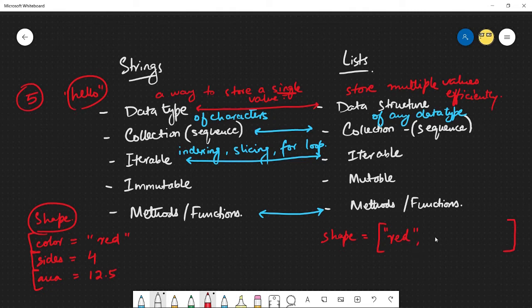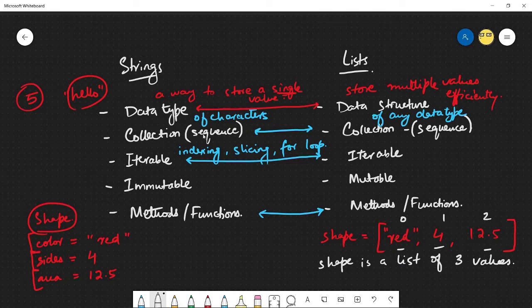So that's my string here. I can do the number 4, and I could define a value 12.5. So now I will say that shape is a list of 3 values, and you'll notice that all 3 of them are different data types. So you have a string here, an integer, and a float, and I can extract the information using their indexes.